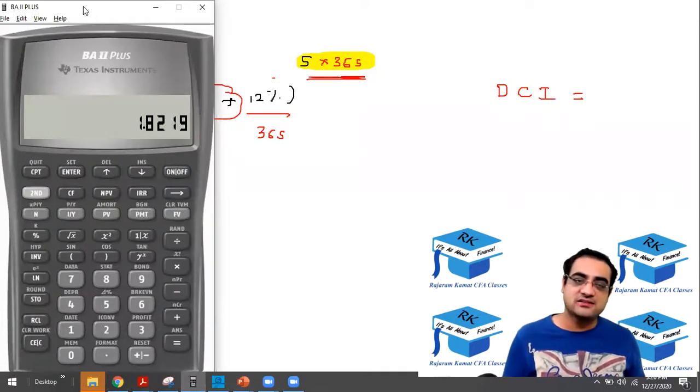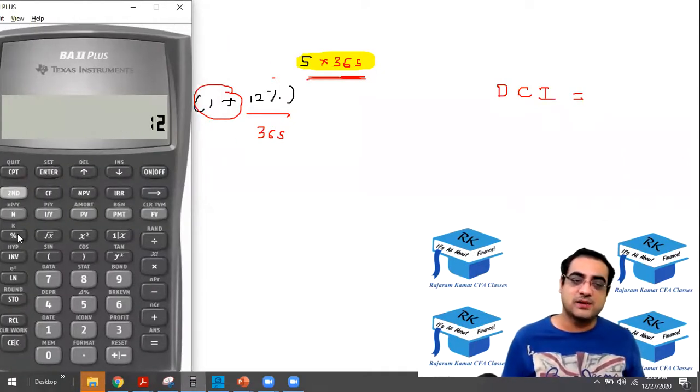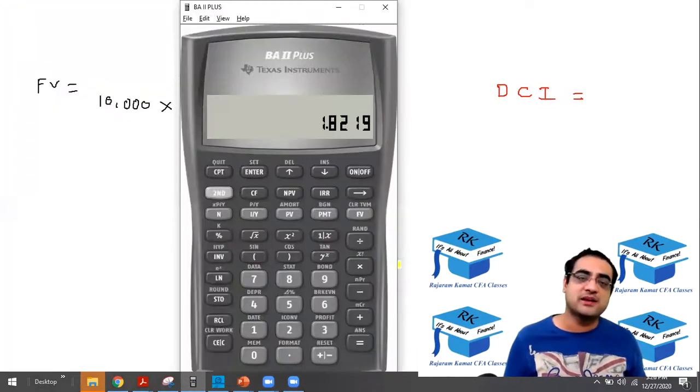I repeat this: press 12% divided by 365 equal to, then add that plus 1. So 1 plus 12% by 365 is done. Press raise to, open the bracket, 5 into 365, close the bracket, press equal to, and then finally multiply by 10,000.